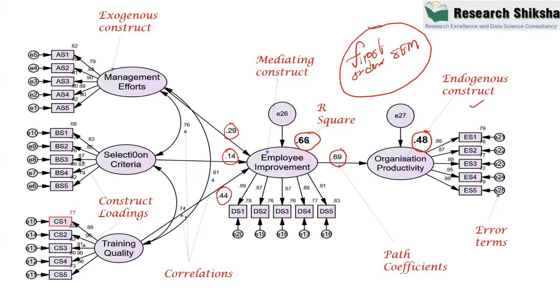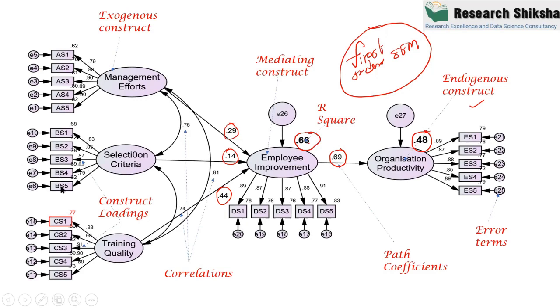You can see that this is 0.74, 0.81, 0.76. These numbers over the curved arrows represent the correlations. Ideally, these correlation values should be less than 0.7, because 0.81, 0.74, 0.76 are very high. They should not be very high, especially more than 0.7. But here we have a problem.